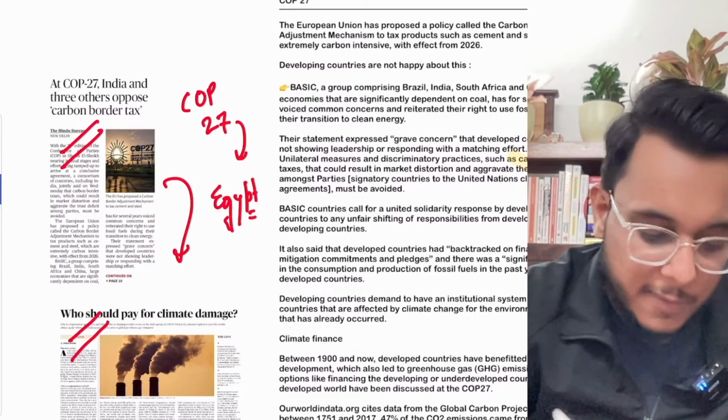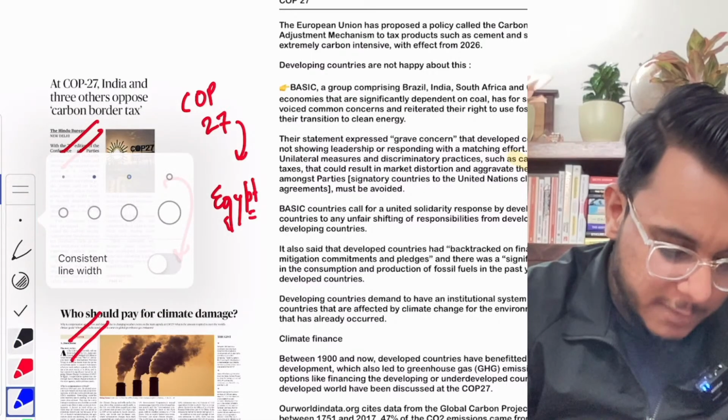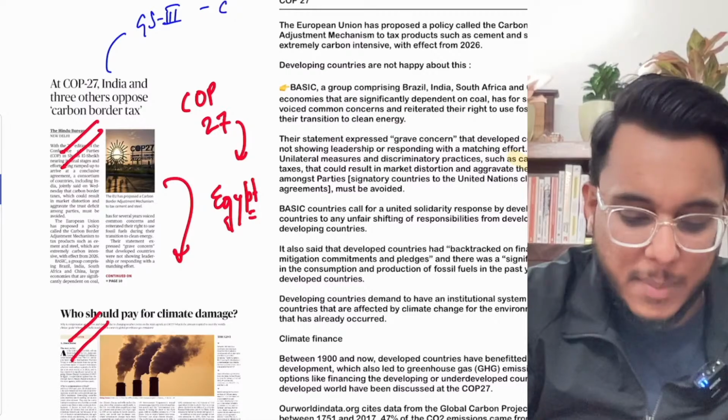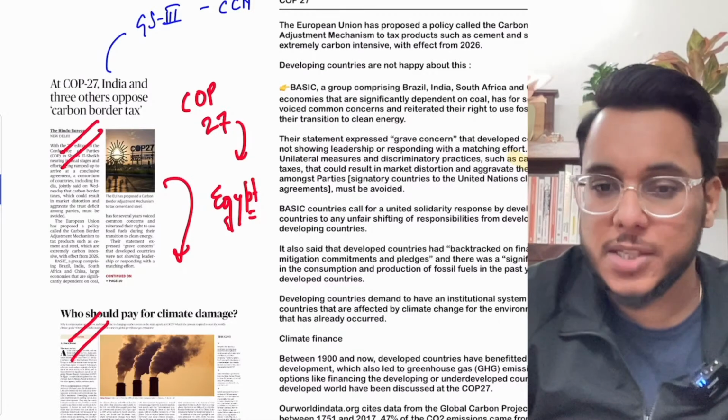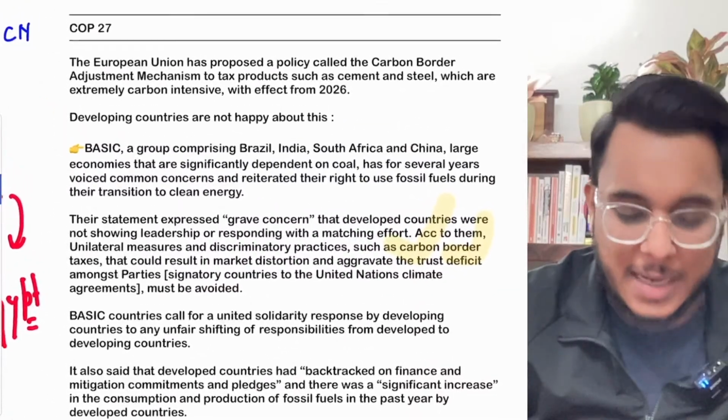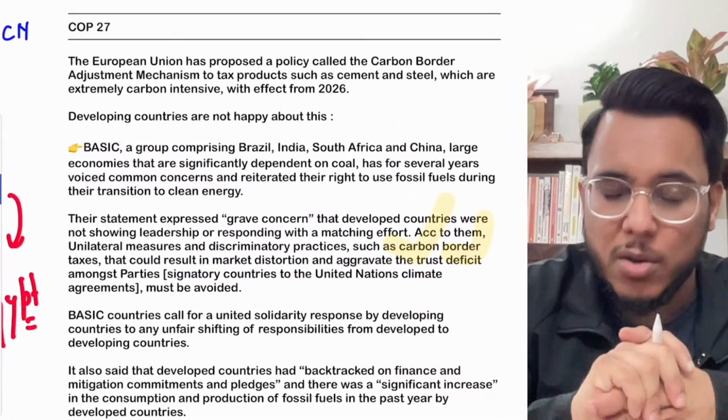Now, first of all, this particular article will be important with respect to GS paper number 3. GS paper number 3, climate change negotiations. Climate change negotiations. Okay.